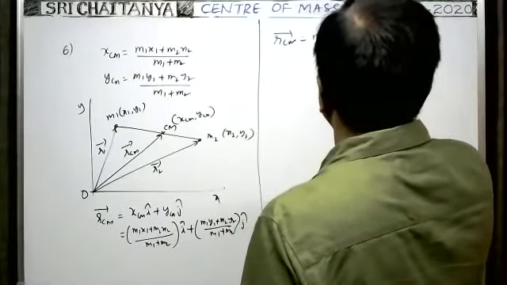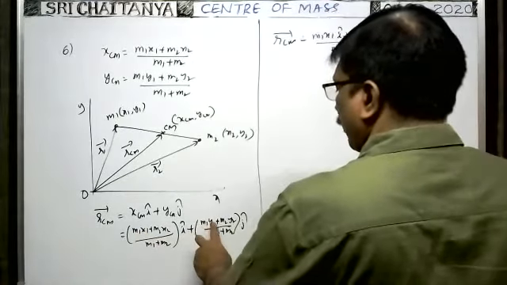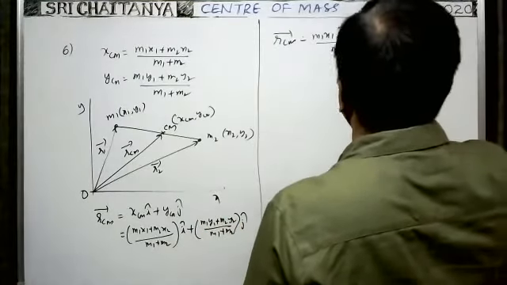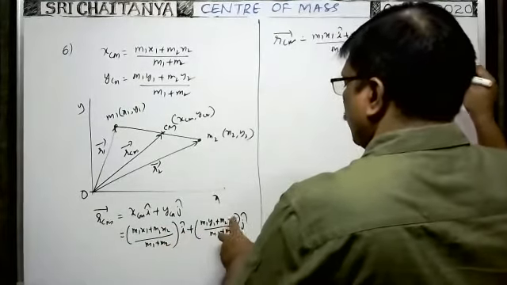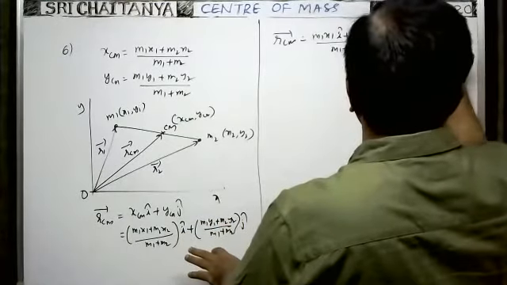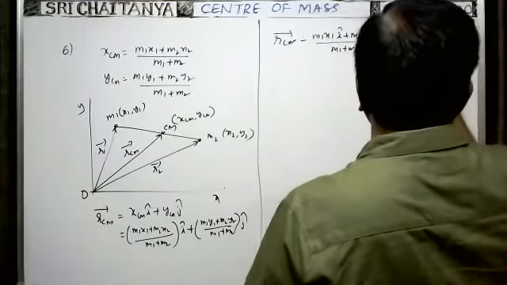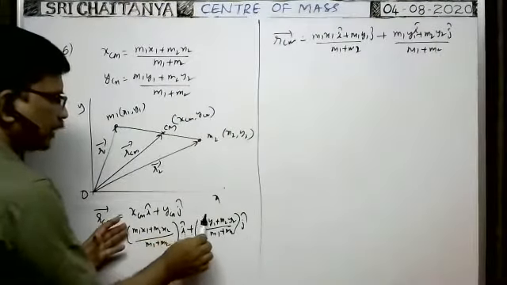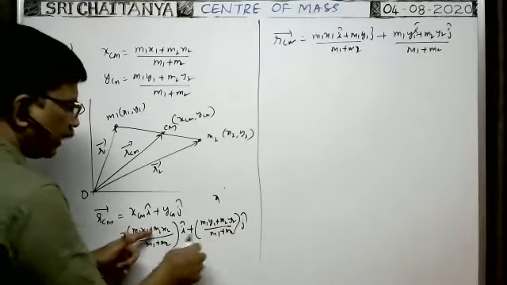Because m1 x1 into i cap by m1 plus m2, m1 y1 by m1 plus m2 into j cap. That's why you can write like this. Plus similarly m2 x2 i cap by m1 plus m2 plus m2 y2 j cap by m1 plus m2. Just I split them: m1 x1 i cap plus m1 y1 j cap by m1 plus m2 plus m2 x2 i cap plus m2 y2 j cap by m1 plus m2.